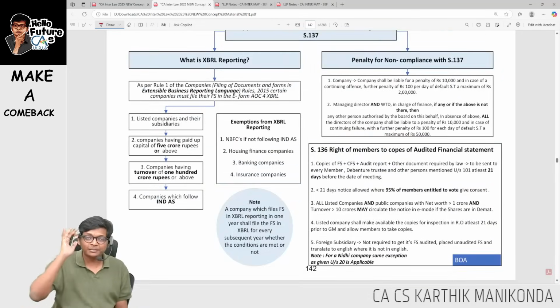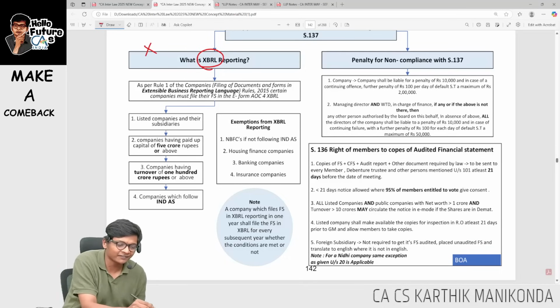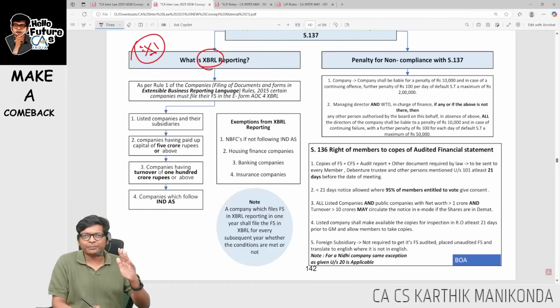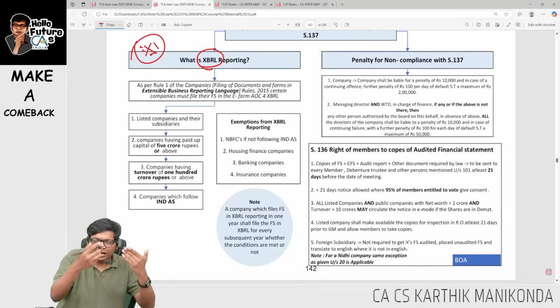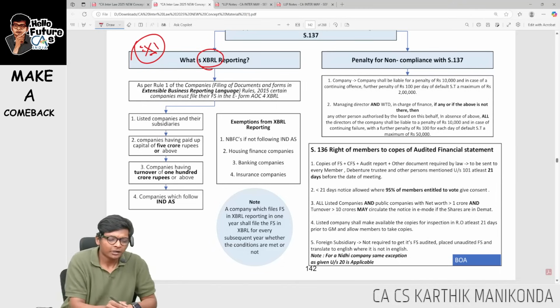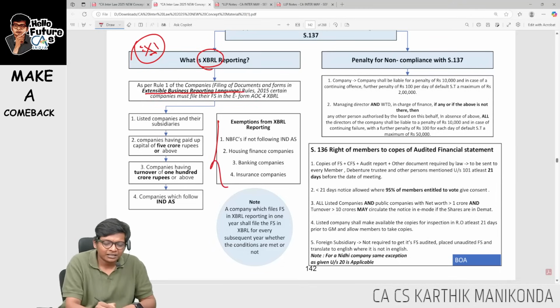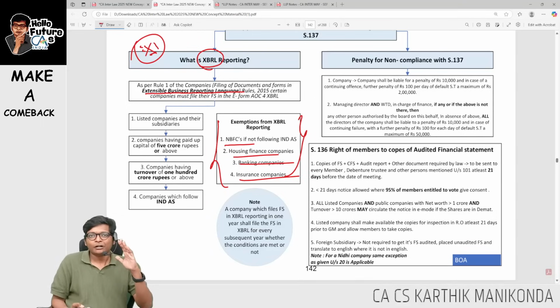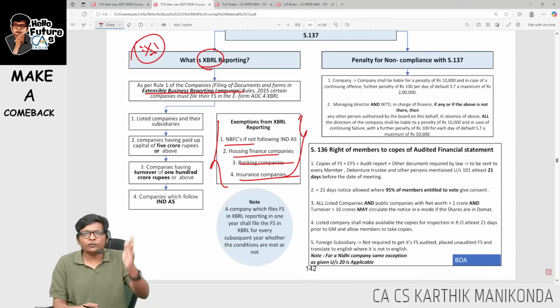Over here I am discussing mainly XBRL reporting, very important. For certain companies, they have to file this to ROC in a format called XBRL, which is Extensible Business Reporting Language. Not applicable for whom? Not applicable for NBFC, housing, banking, insurance company. Here is the catch. Once you follow XBRL, you have to follow it for life.